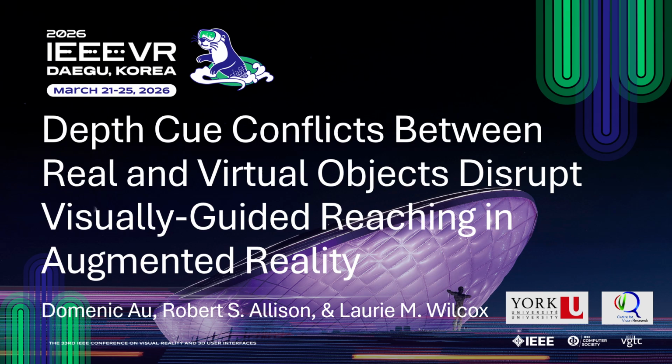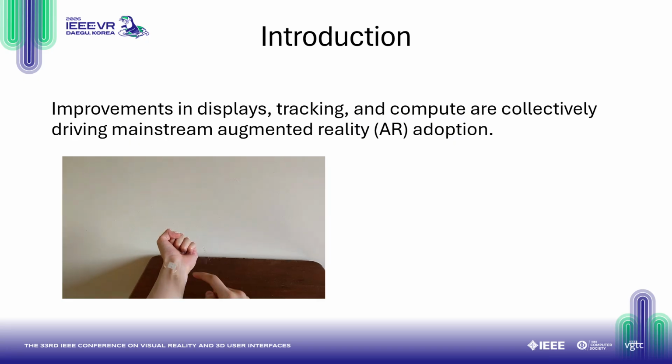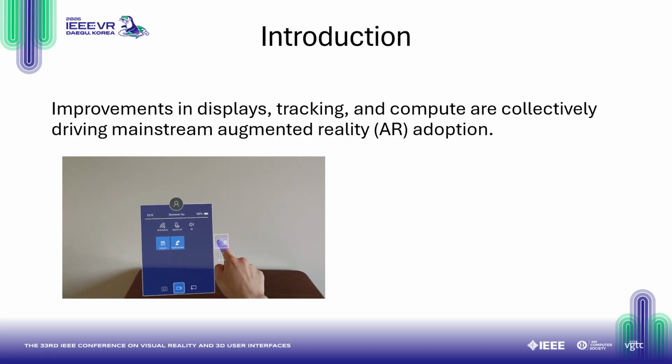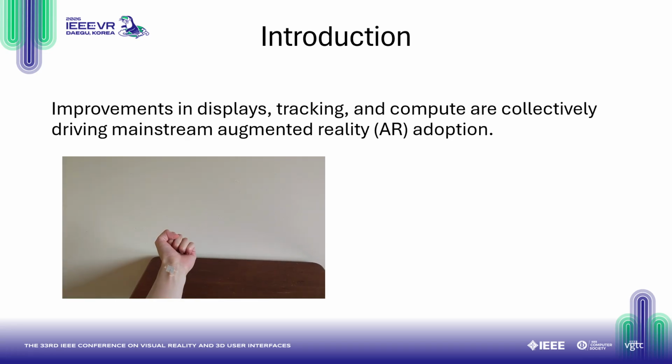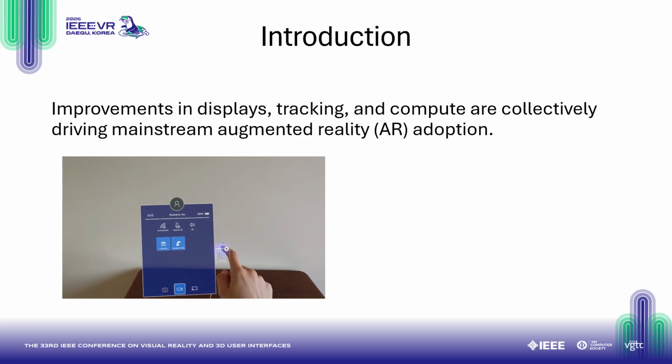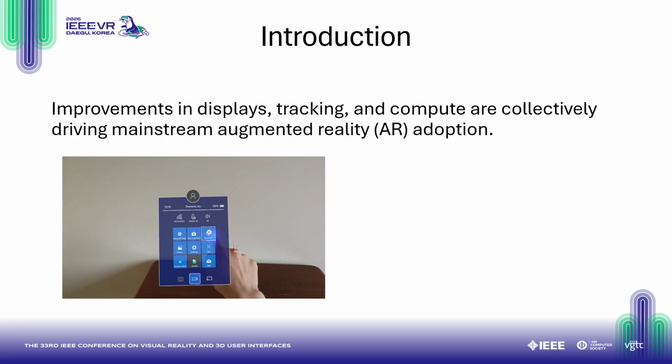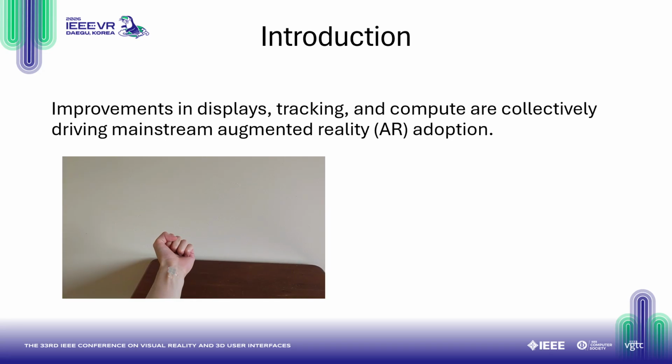Hi everyone, welcome to our talk titled Depth Queue Conflicts Between Real and Virtual Objects Disrupt Visually Guided Reaching in Augmented Reality. Given the nature of this conference, I'm sure most people are familiar with augmented reality, but in simple terms, it's when there are simultaneous views of the real world and virtual content that's superimposed in that world.